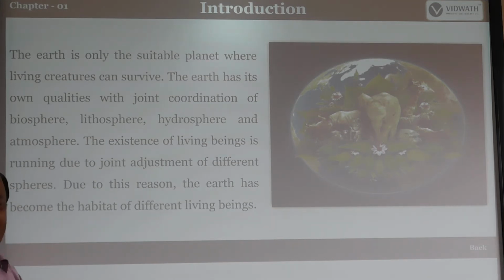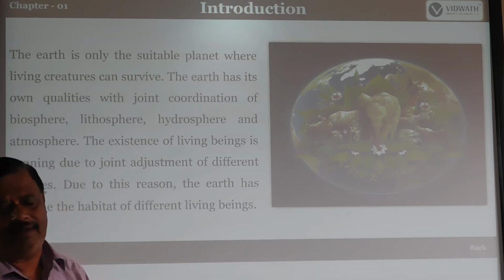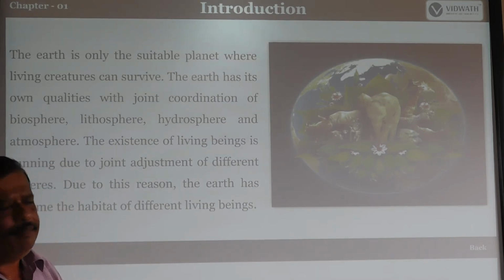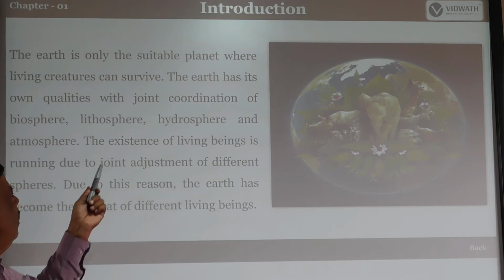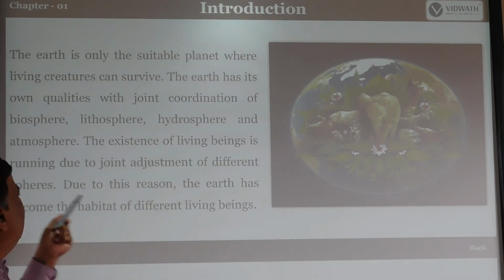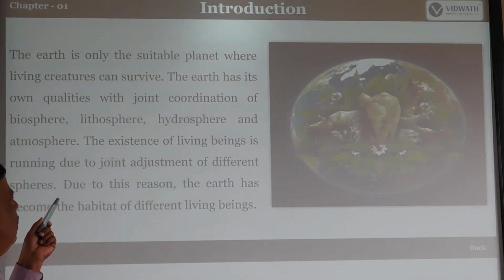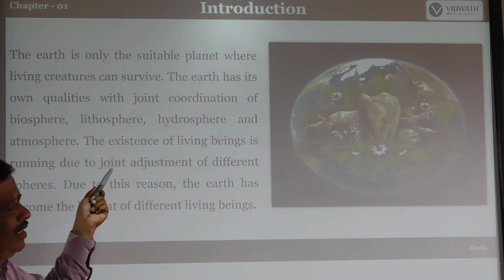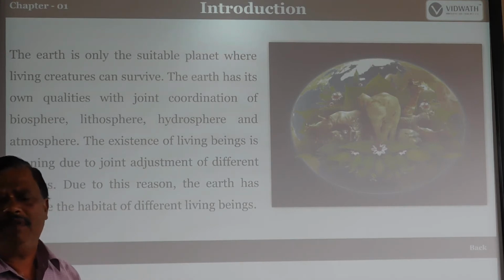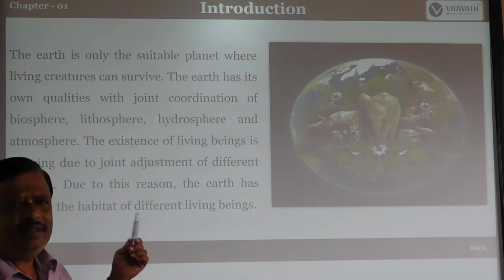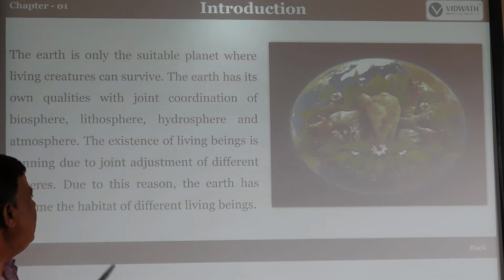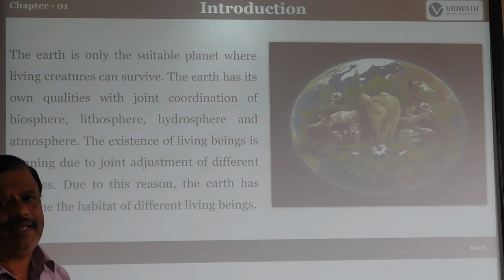These 4 spheres have their own qualities and coordination. That's why it becomes very important. See, the existence of living beings is running due to joint adjustment of different spheres. So the living beings exist on the Earth because of joint coordination of the Earth's surface. Due to this reason, the Earth has become the habitat of different living beings.